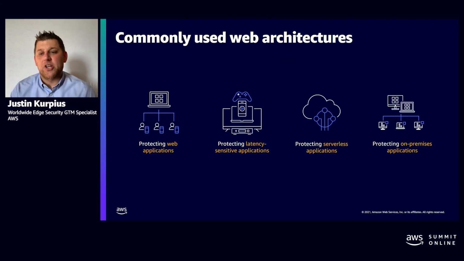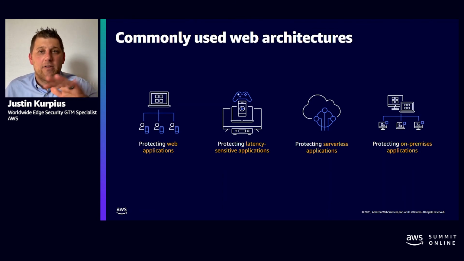So those are the services, and again, hopefully the takeaway is the seamless integration into the resources that you're using in our cloud, managed centrally with Firewall Manager, in a way that helps you scale and really focus on your business. Now I'll transition to some of the commonly used web architectures with these services.